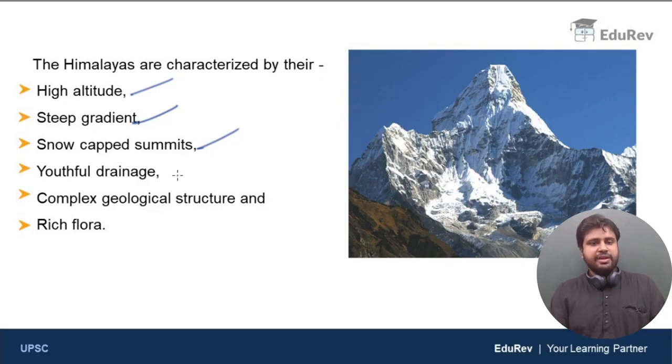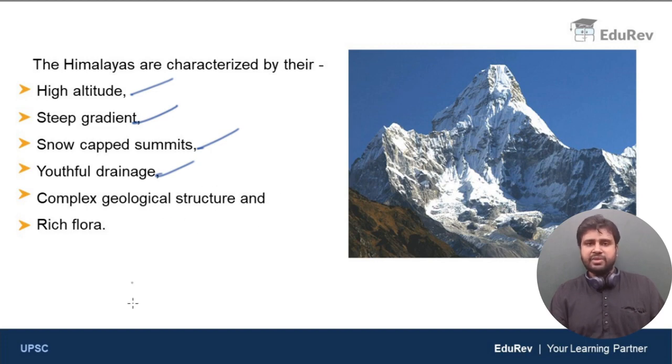Clear? The next one is youthful drainage. Himalayan rivers are very young. Himalayan rivers take their birth from the glaciers of the Himalayas, but don't worry about this. A separate video will be taken in which the glaciers of the Himalayas will be explained. Anyway, if you compare the Himalayan rivers with the peninsular rivers of India, like the Krishna, Godavari, Kaveri, Narmada, Tapi, etc., then the Himalayan rivers are geologically very, very young. Clear? So, youthful drainage.